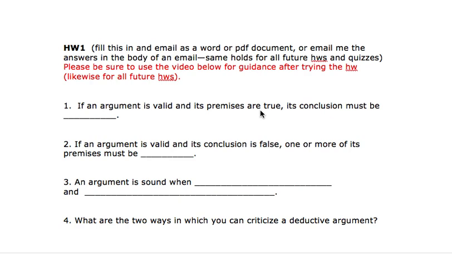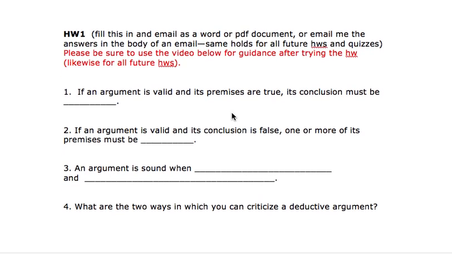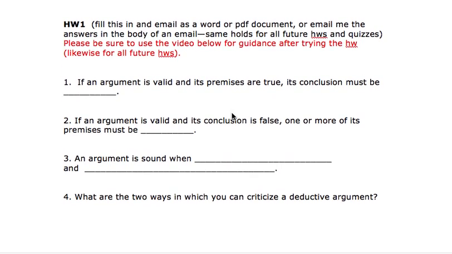First one, an argument is valid and the premises are true. That must mean, well, what does validity say? If the premises are true, the conclusion must be true. Well, if you know the premises are also true, in addition to the argument being valid, the conclusion must also be true. For two, if an argument is valid, conclusion false, what does that mean?